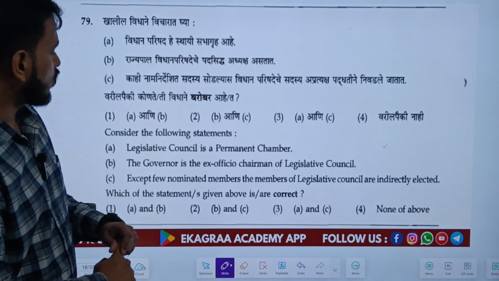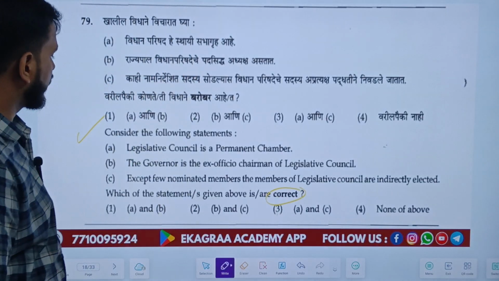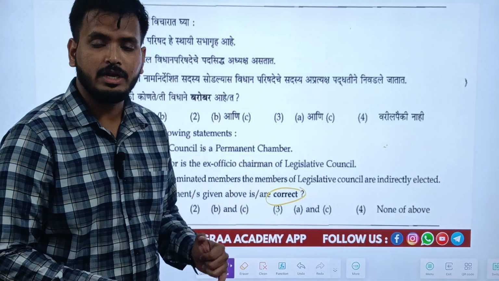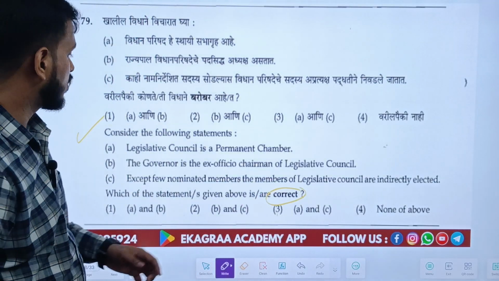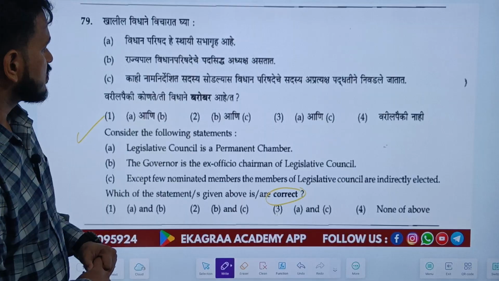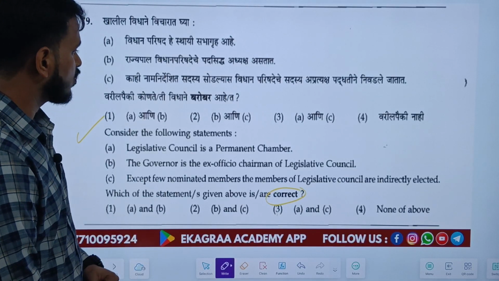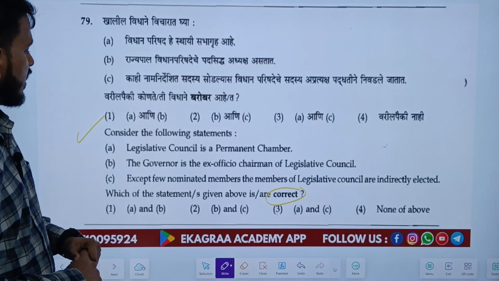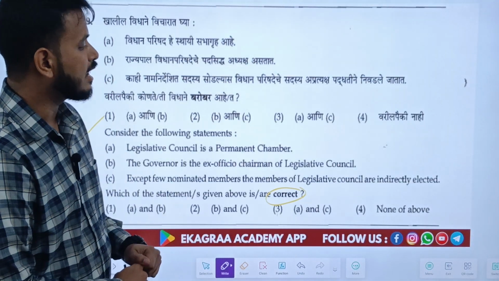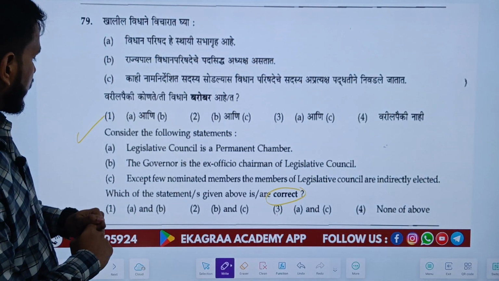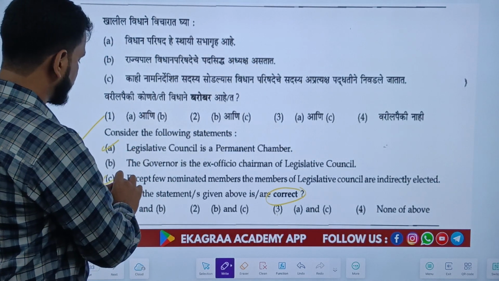Next question, consider the following statements and the correct one has been asked. So let's mark correct here. That's so we do not fall into confusion about whether correct or incorrect, false or true was asked. A, Legislative Council is a permanent chamber. B, the Governor is the ex officio chairman of the Legislative Council. And C, except a few nominated members, the members of the Legislative Council are indirectly elected. The correct statement has been asked out of these three. So statement A is correct, statement C is correct.